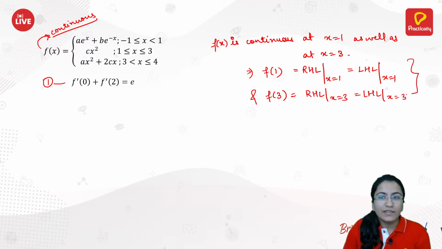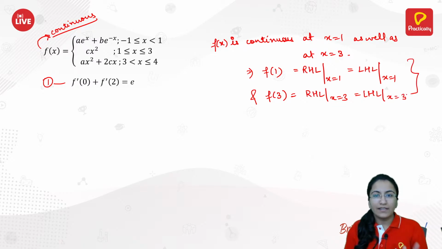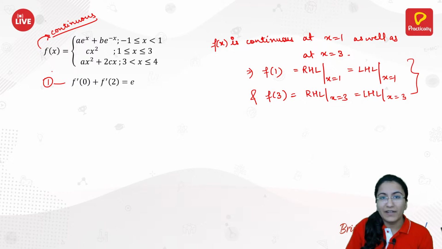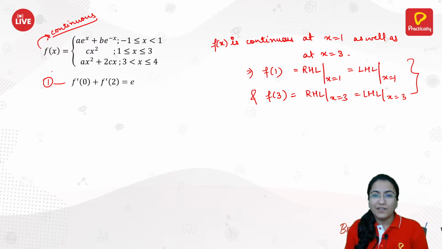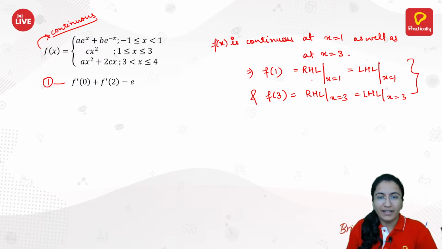We will use these two concepts so that we have two equations, and the third equation is already given to us. So let's deduce something from here.